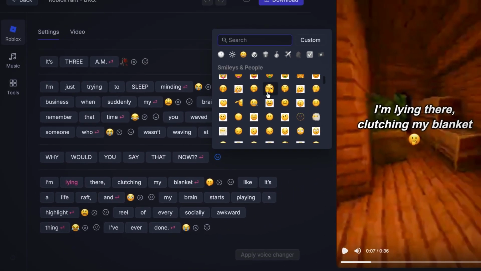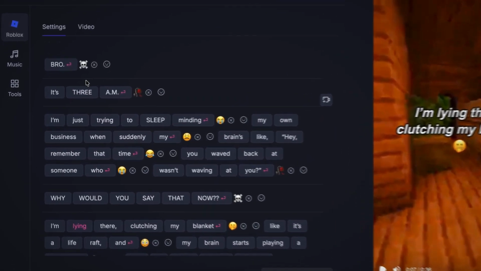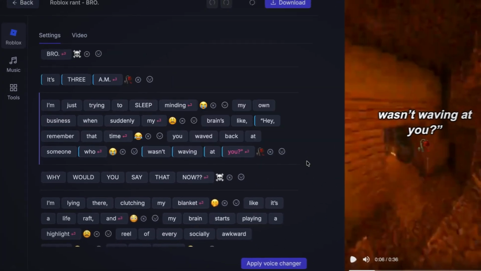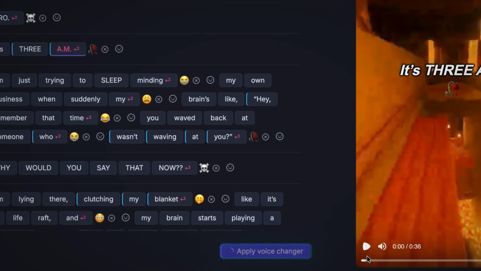They also let you change the voice to a normal pitch or a low pitch for any word in your script. All you gotta do is click the word and the voice changer will appear. Let's try and change the pitch of the voice for specific parts of the video and click Apply the Voice Changer.